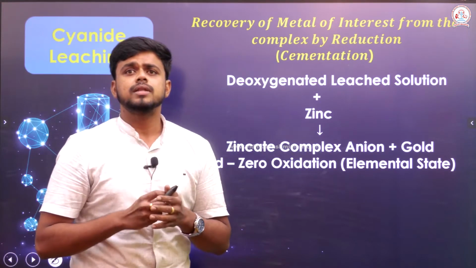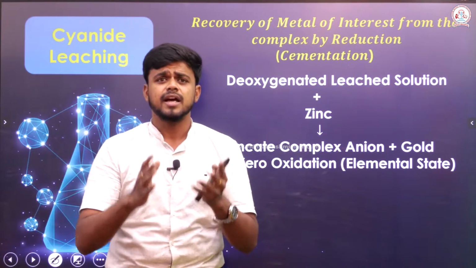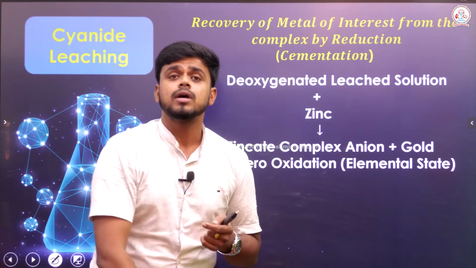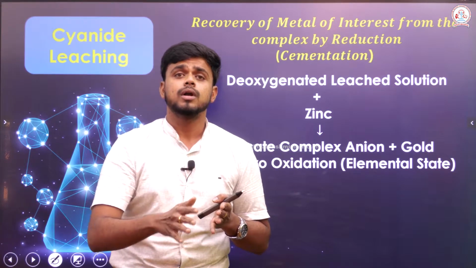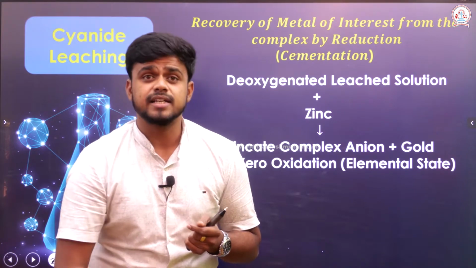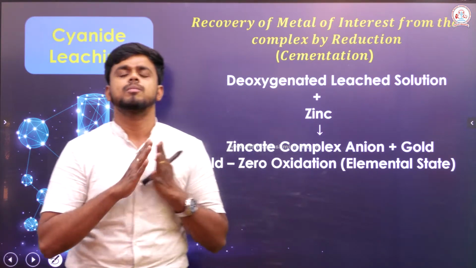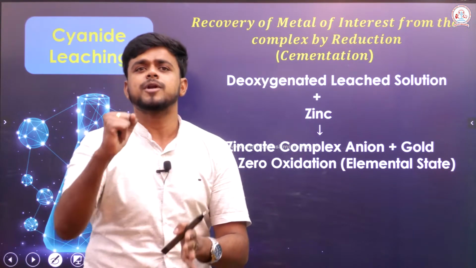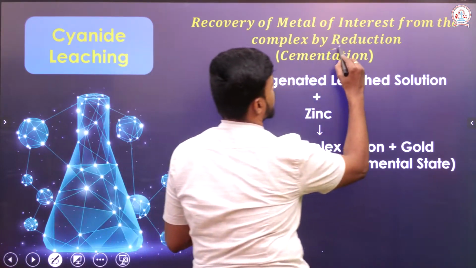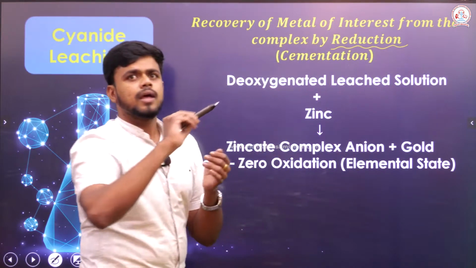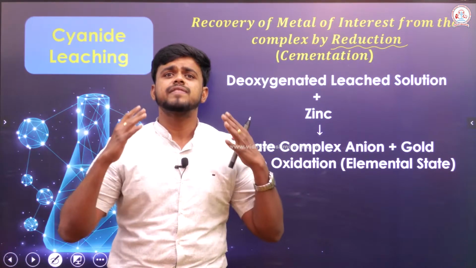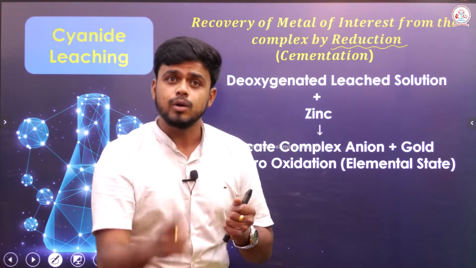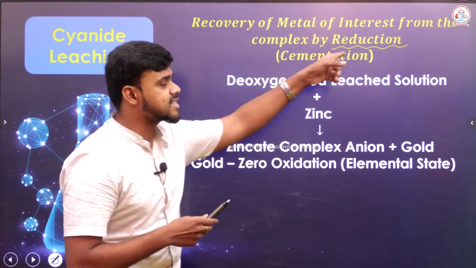This step is done in order to recover the metal of my interest. The ore that I have taken is a gold ore. The metal that I am going to extract here is gold, pure form of gold. Okay. From the complex, I have to separate the gold. What process must I use? I must use a process called reduction. When I say reduction, it may have a different statement here. After writing the reaction, you will understand on what basis it has been mentioned as a reduction here.